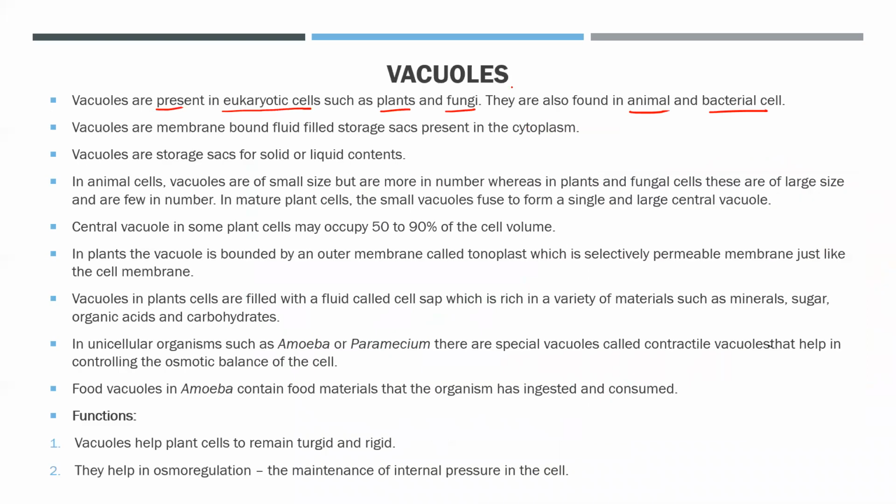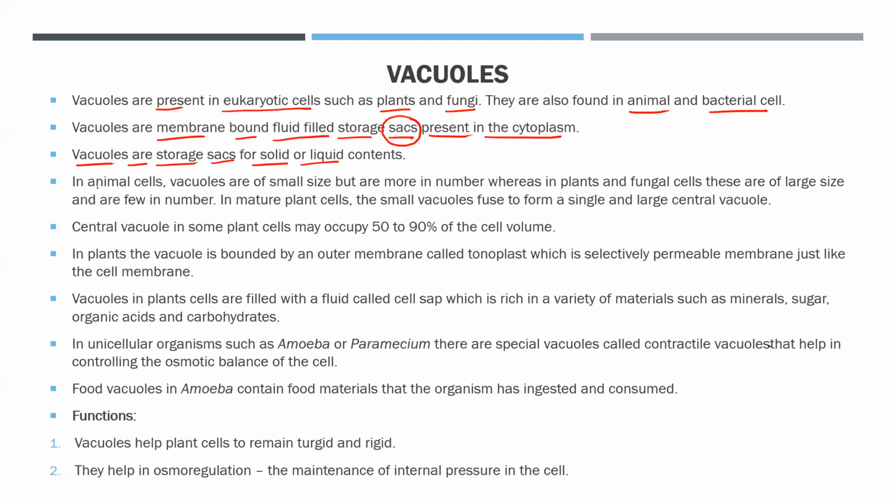Yes, vacuoles. So vacuoles are basically membrane bound, fluid filled storage sacs. Sac means again balloon or bag like structure which is present inside the cytoplasm, right? And the vacuoles are the storage sac for the liquid and the solid also. So यानी कि they can store the liquid and they can store the solids also. Okay, they can store any type of content. The gaseous content is generally not stored because gases जो है वो escape कर जाती है. So that's why the gases are quite difficult to handle.